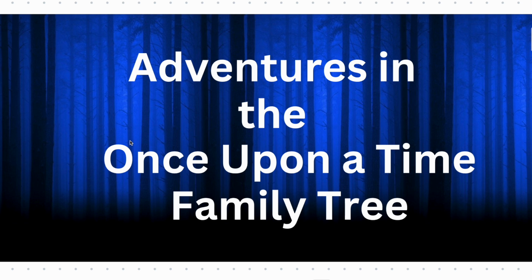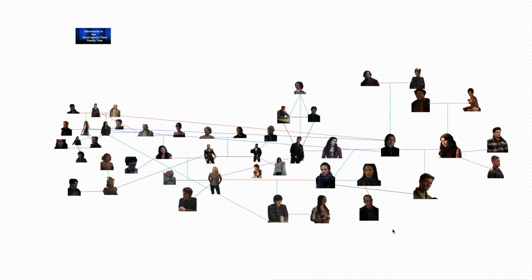I do have a little bit of a color key that'll explain the different colors that you'll see in the family tree, but let's take a look at the whole web before I get to that. And here's our family tree we'll be talking about today. So for color, so you can get a sense of what each of the different lines can mean. So for our color key, we've got red, which denotes any romantic relationship that did not involve a marriage.